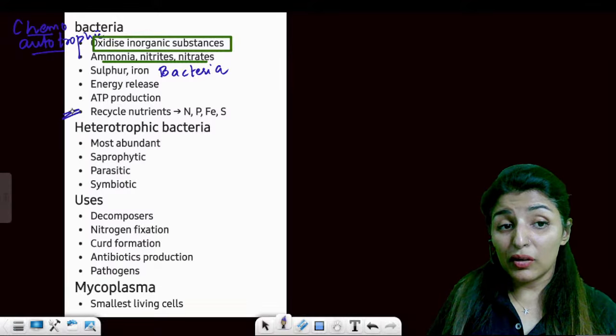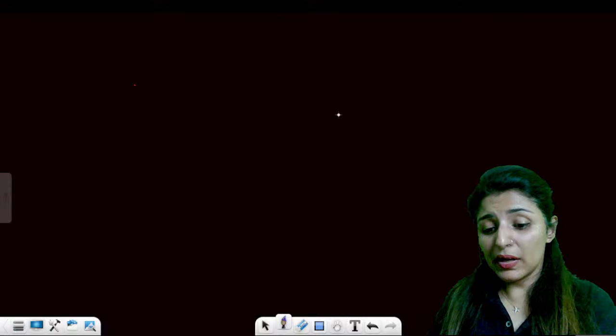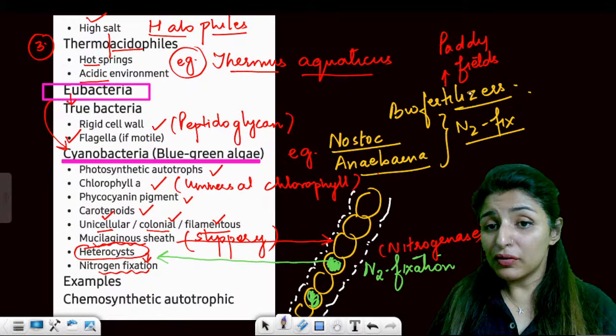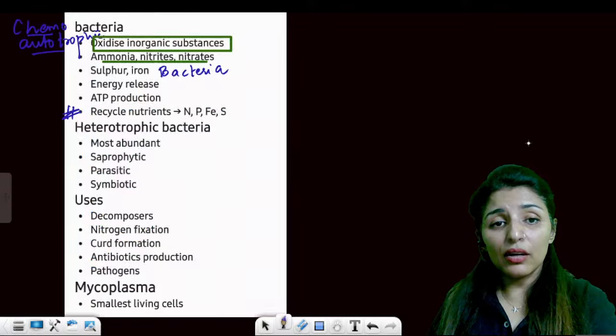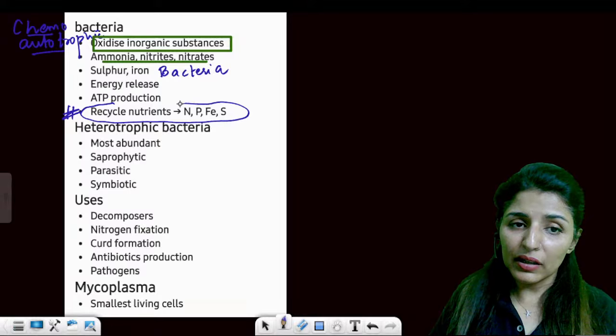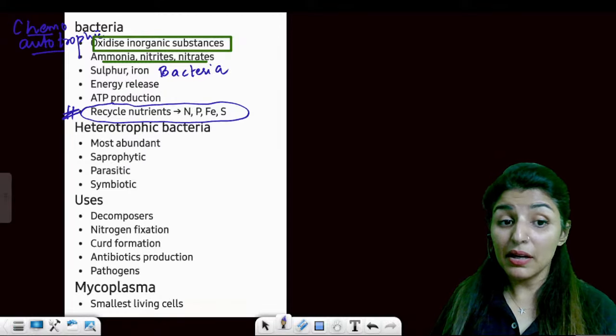And very important, what is the economic importance of these chemoautotrophs? Just as we have seen that cyanobacteria are important biofertilizers, the economic importance of chemoautotrophs is that they help in recycling the nutrients. They help in recycling of nutrients. Mineral recycling.